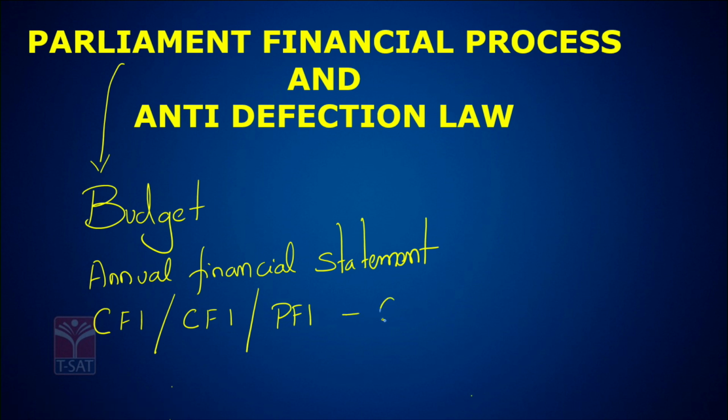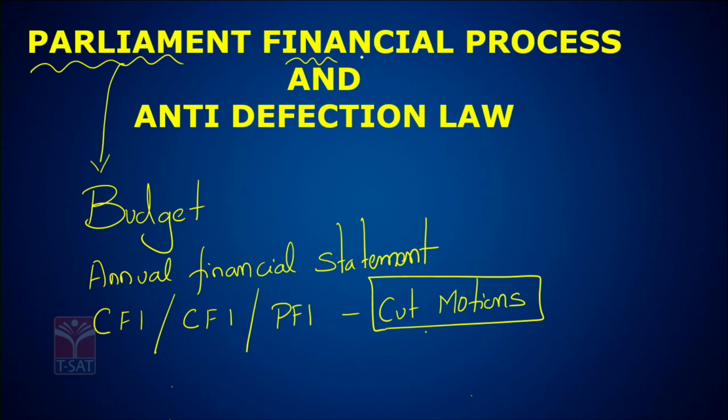So these are the topics which are discussed in the financial process in the Parliament.